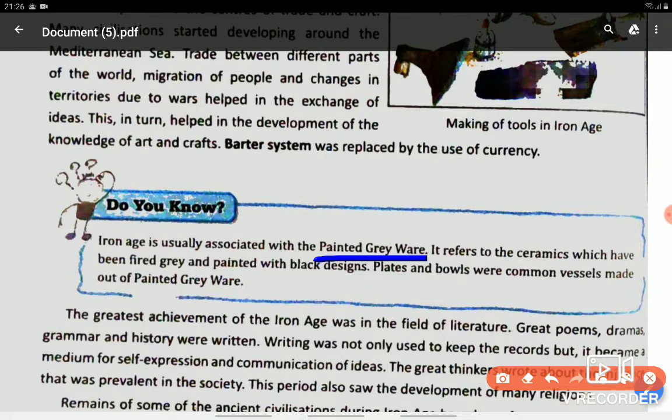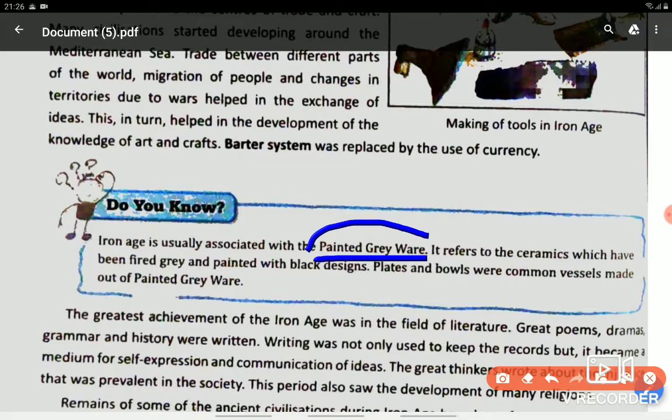It was not found during the Indus Valley or in the Neolithic period. The main archaeological culture of India was this painted grey ware. It was made from a grey and white type of clay, a little bit sticky and smoother, which you will mostly find near stream areas. With the help of a wheel, they make different shapes and patterns, and then they are baked to make them stronger and more durable, and painted with black designs.